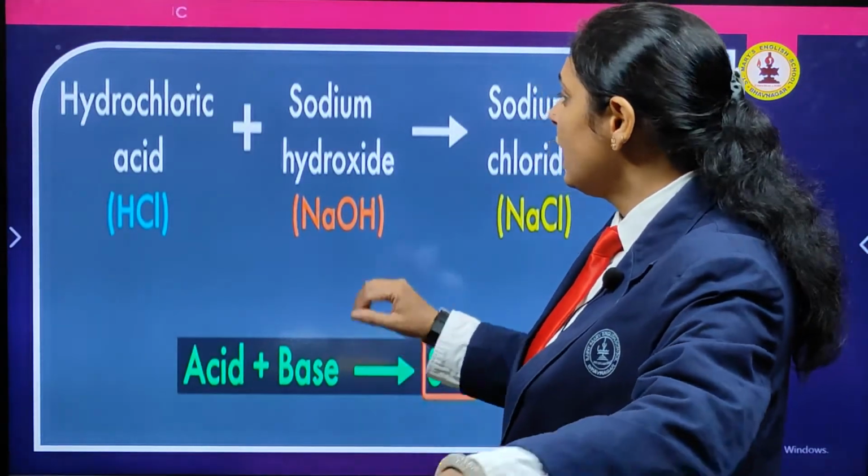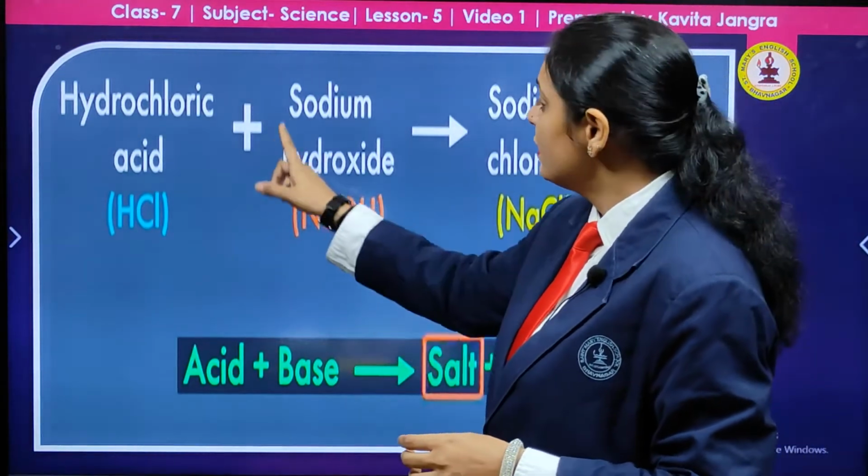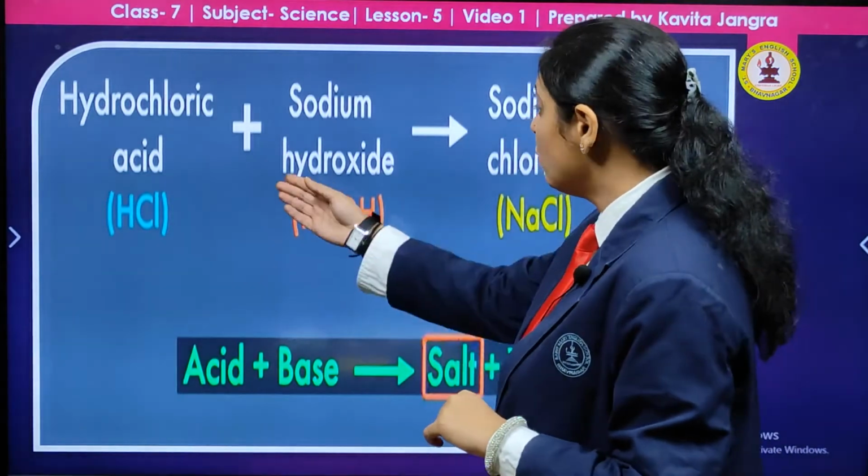Now sodium hydroxide, that is NaOH, when it reacts with hydrochloric acid, that is HCl, what will it give?